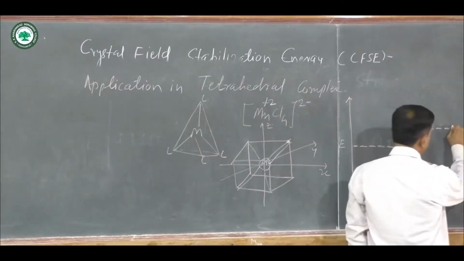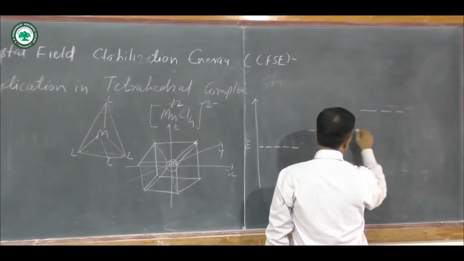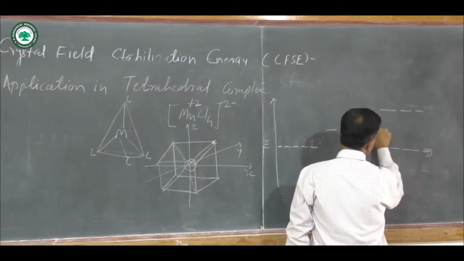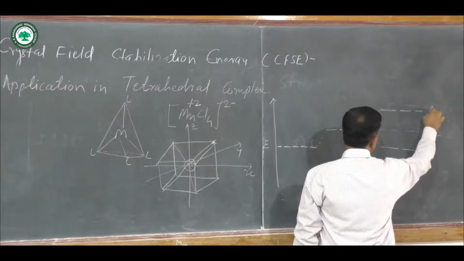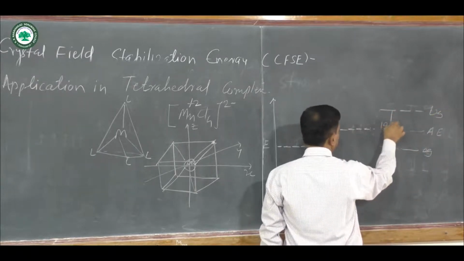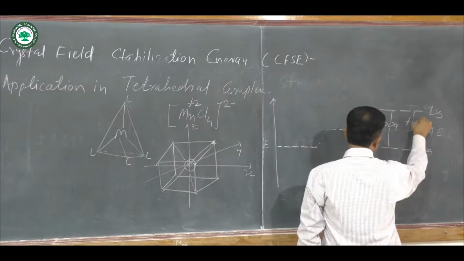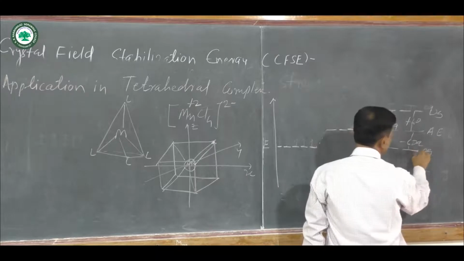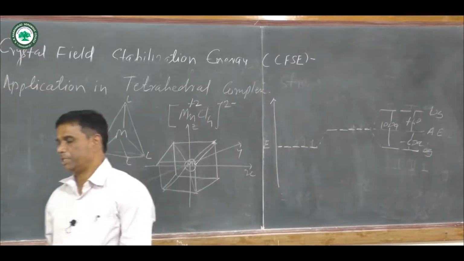And when there is a formation of bond, here t2 above and e orbitals below, and this is the average energy. This distance is equal to 10 Dq. Here is plus 4 Dq, here minus 6 Dq, and this is the arrangement for a tetrahedral complex.